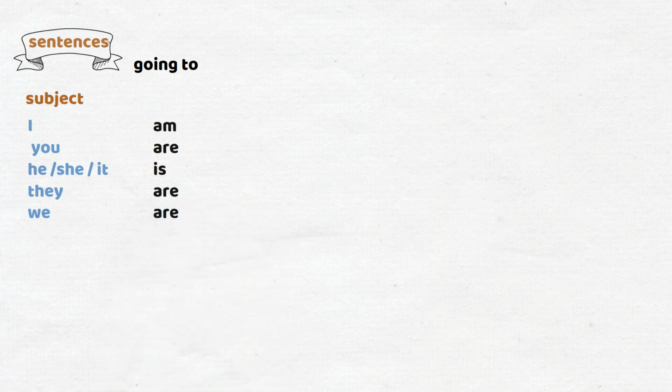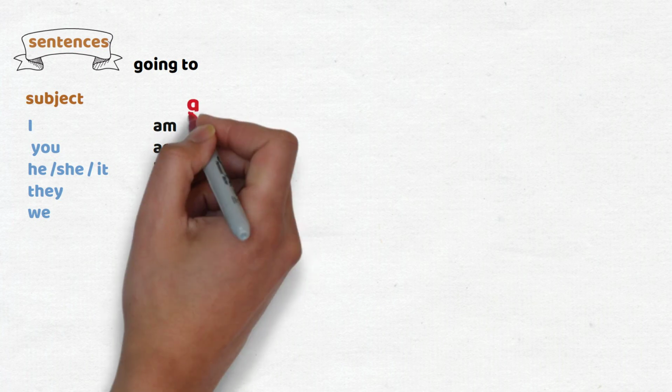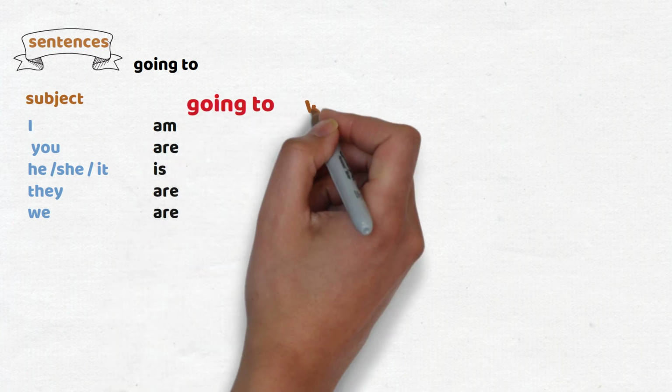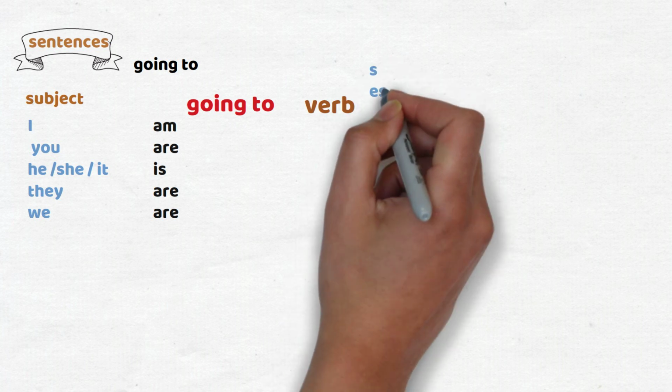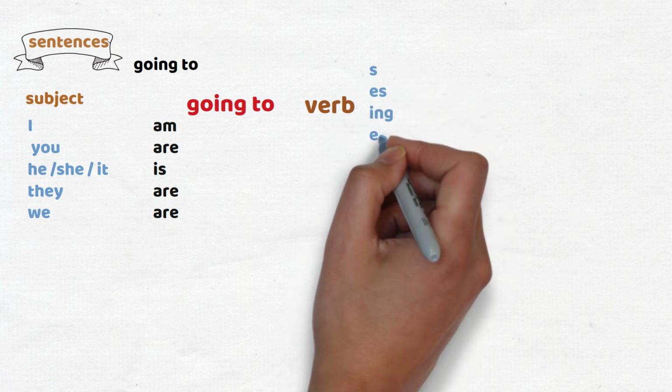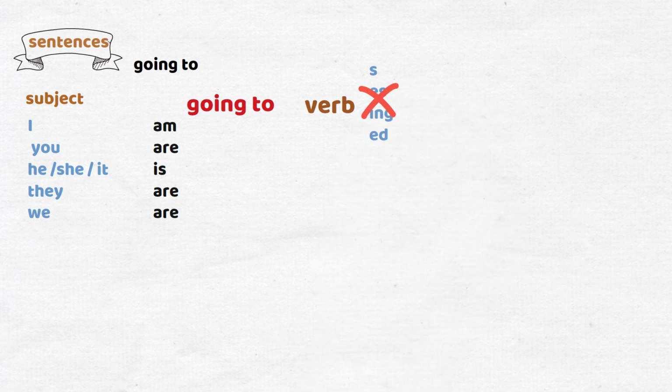Am for I, is for singular subjects or nouns, are for plural subjects or nouns, followed by going to, followed by the verb in the base form without any addition. We don't add s or es or ing or ed or anything, just the verb in the base form.